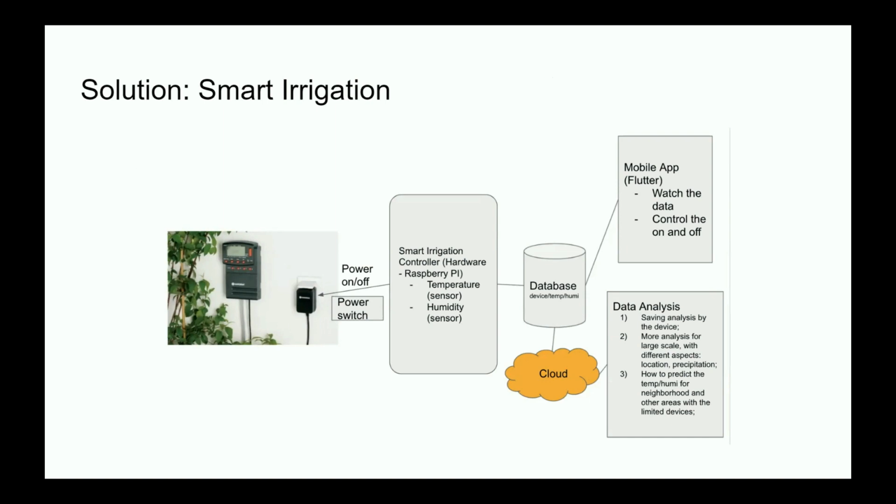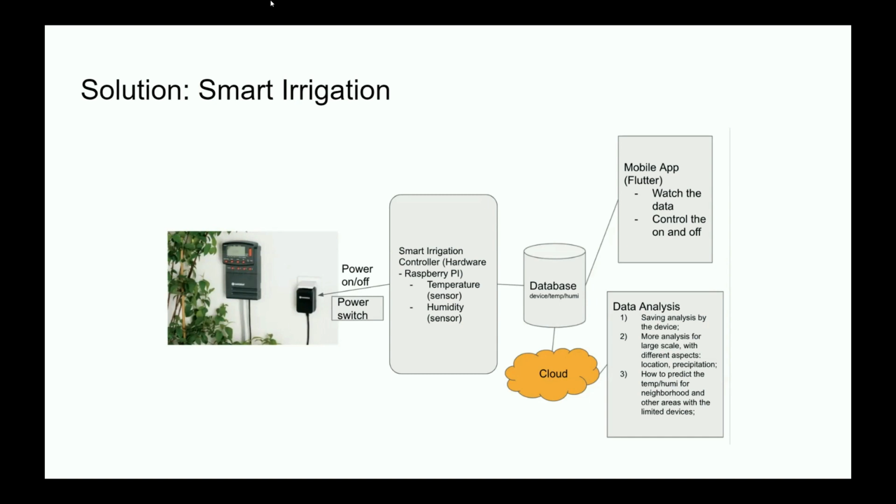So the solution to this is smart irrigation, which is a system that recommends users the best time to water their lawns.